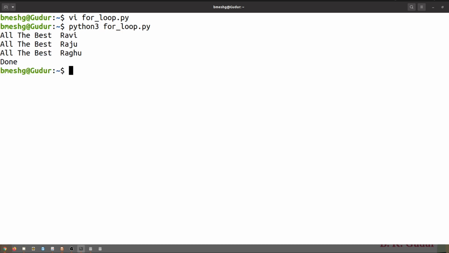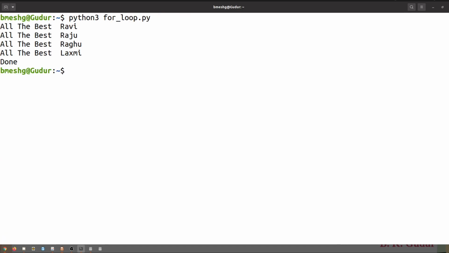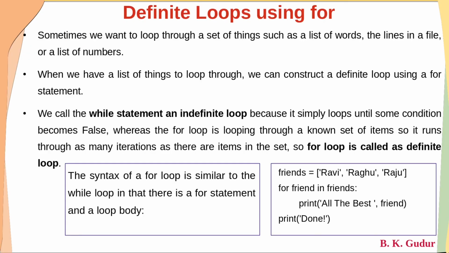You can see, dear students, all the best Ravi, all the best Raju, all the best Raghu. How many items we are going to give within this, those many times the for loop is going to iterate. Like say here, if I write one more string, Lakshmi, you can see how many items are there in a loop, those many times it is going to execute. Means we know how many times the loop is going to execute. Why do we call this for loop a definite loop? Because we know the number of times the loop will execute.